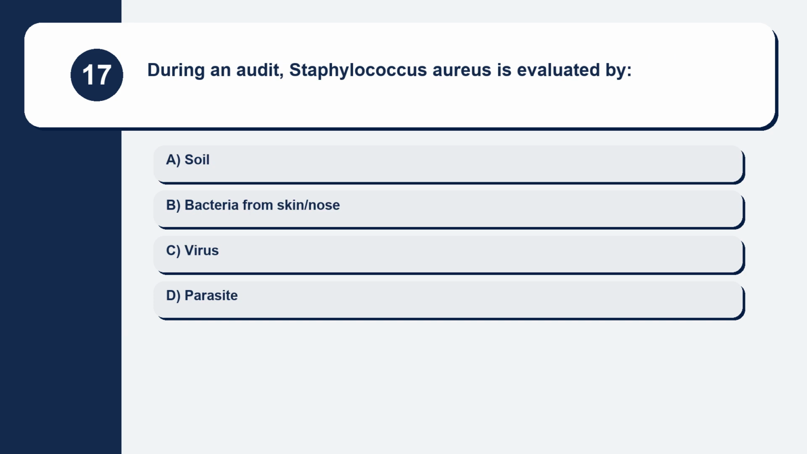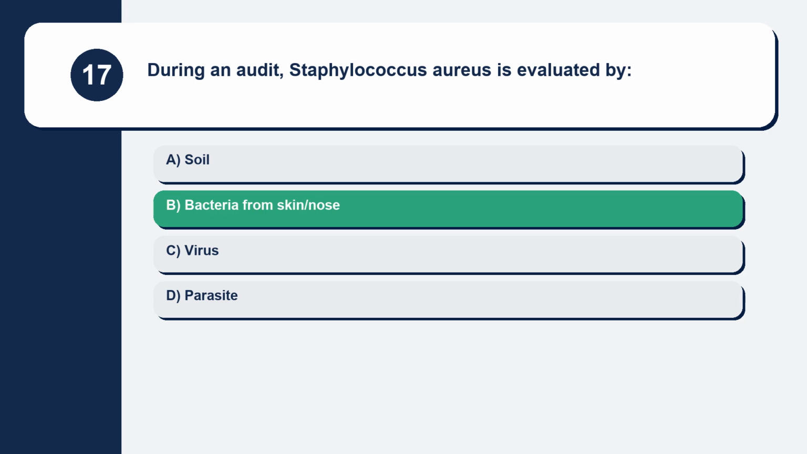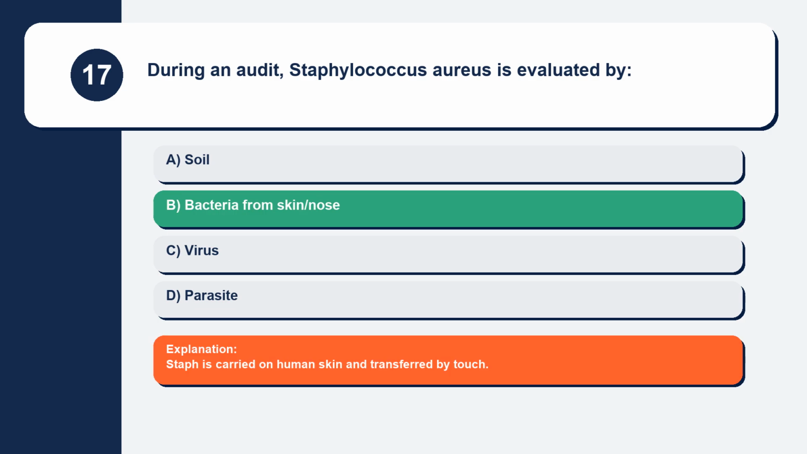Question 17. During an audit, Staphylococcus aureus is evaluated as soil, bacteria from skin/nose, virus, or parasite. Staph is carried on human skin and transferred by touch.